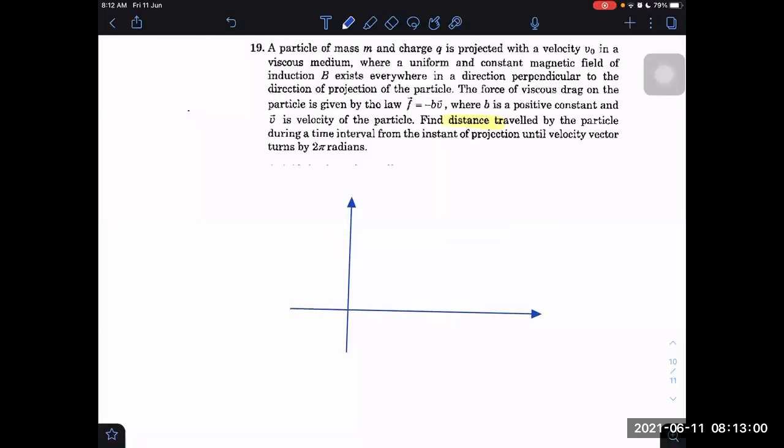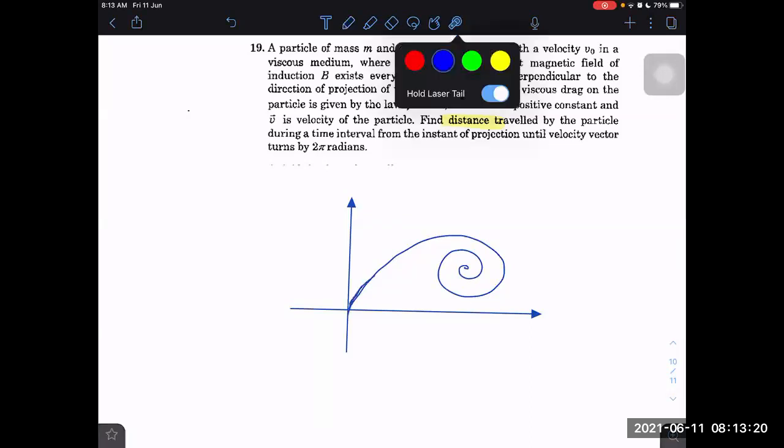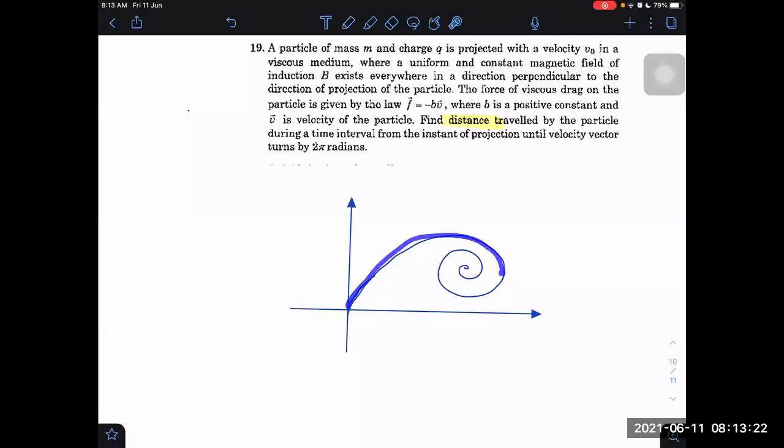Let's say I have a particle going in a spiral-like path and coming to rest finally. They're not asking for the total displacement, they are asking for the distance traveled, and that too when it is just turning. If it is initially going along the y-axis, let us say, and then finally when again it starts going along the y-axis, let us say here, they are not asking displacement, they are asking distance up to this.